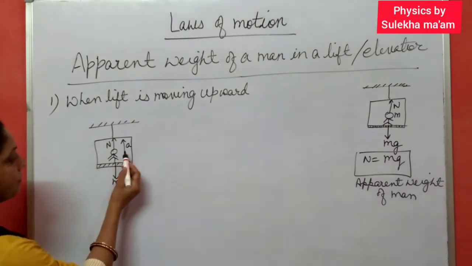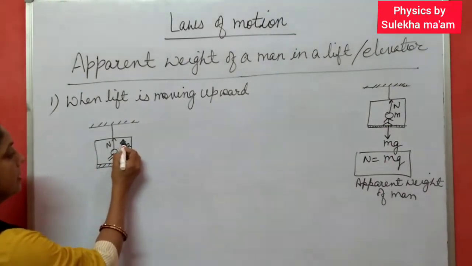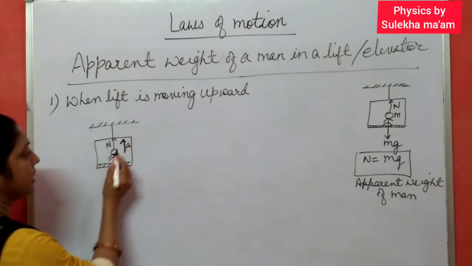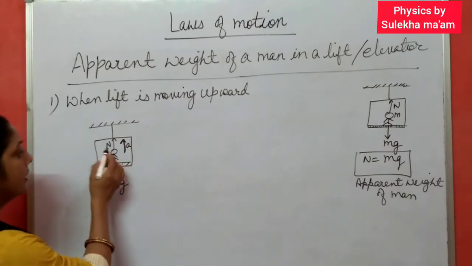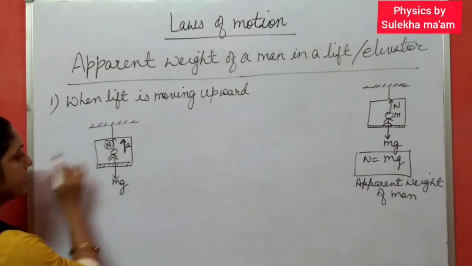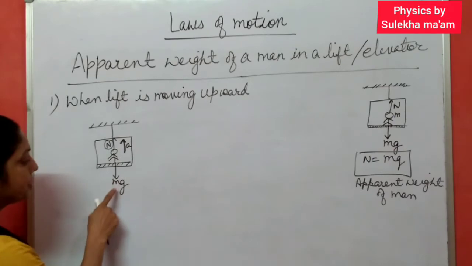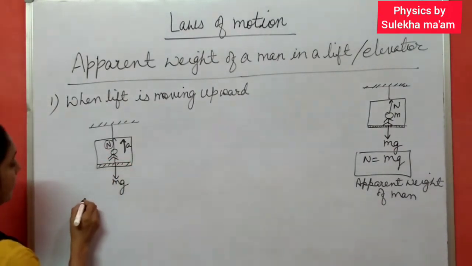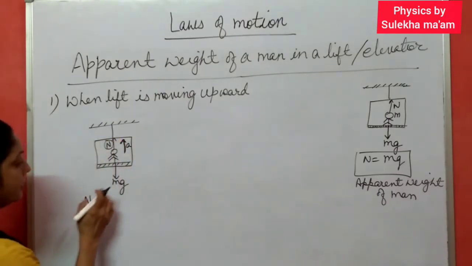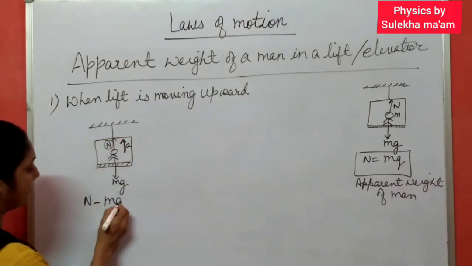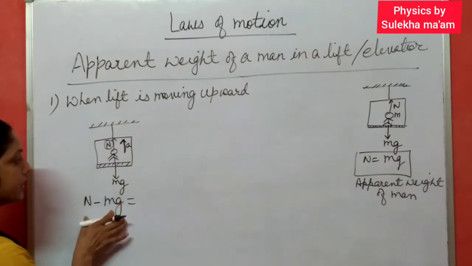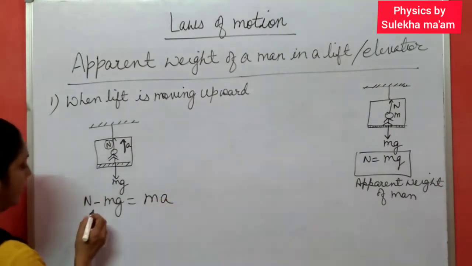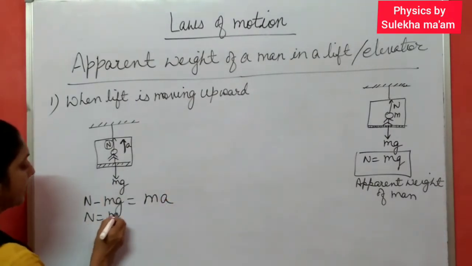Now in this case the lift is moving upward, so as we already discussed, the direction in which the person is moving, we always take the force as positive, and in the opposite direction we take it as negative. So in this case, you take N positive and then minus mg. This is the net force experienced by this man. What is the net force? ma. So in this case N becomes what?